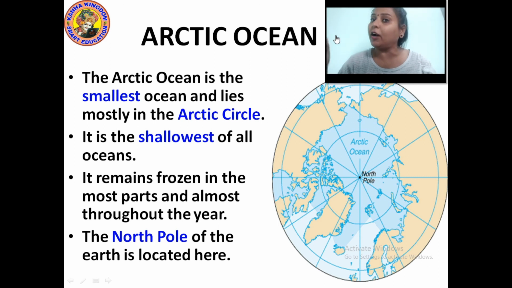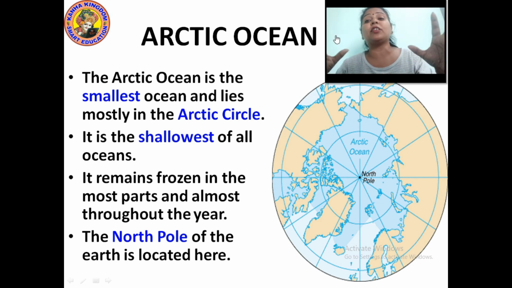It is usually frozen there because of the North Pole, where sunlight does not come, or only very rarely. Usually there is no sunlight, and that is why that area is always frozen and cold, so it is not good for human beings to live there.